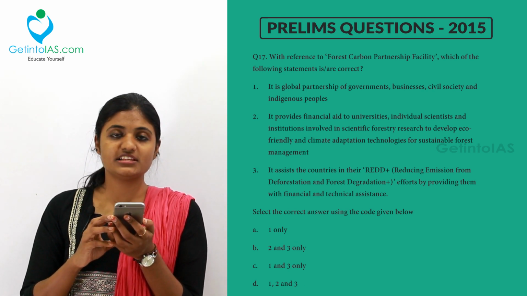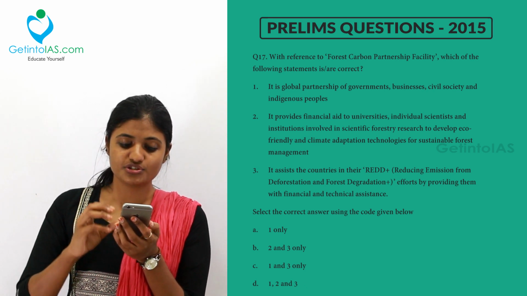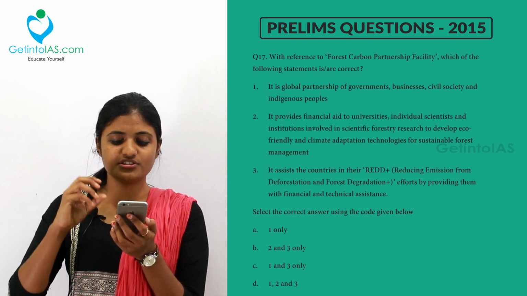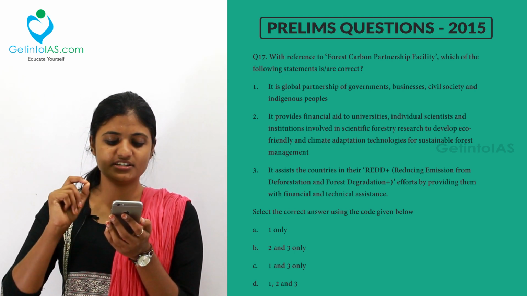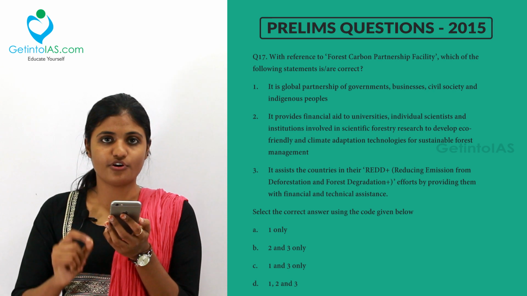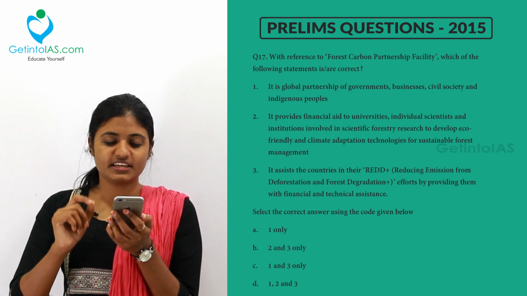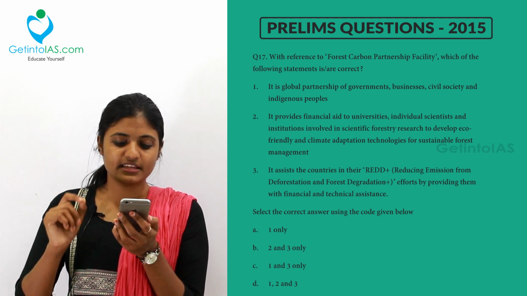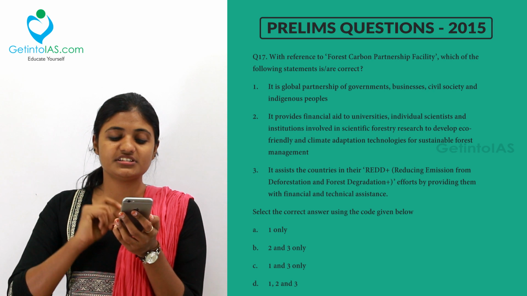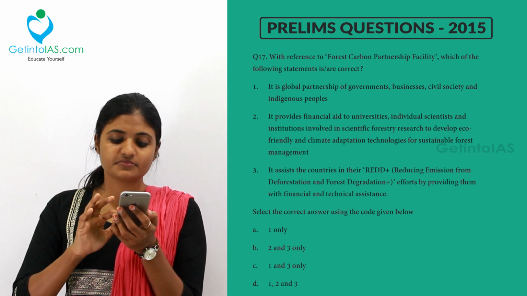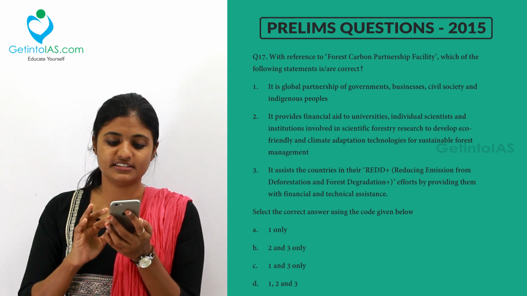Second one, it provides financial aid to universities, individual scientists and institutions involved in scientific forestry research to develop eco-friendly and climate adaptation technologies for sustainable forest management. Option 3, it assists countries in the REDD+, that is reducing emissions from deforestation and forest degradation plus efforts, by providing them with financial and technical assistance.